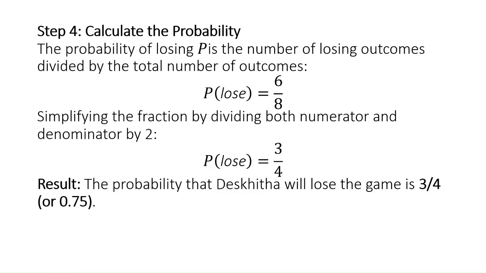Whenever we play games with our friends, we also follow the same rules. Here, for her to win, she needs to get the same outcome in all 3 tosses. That will be possible only in 2 cases, either head, head, head, or tail, tail, tail. So when we exclude these two, we get the losing outcomes. In such a manner, we are able to find the probability that Dikshita will lose the game, that is 3 by 4 or 0.75.